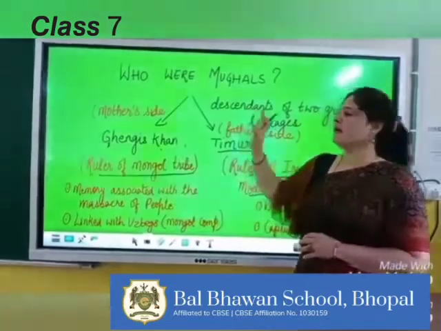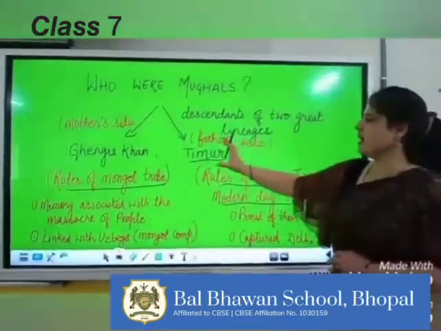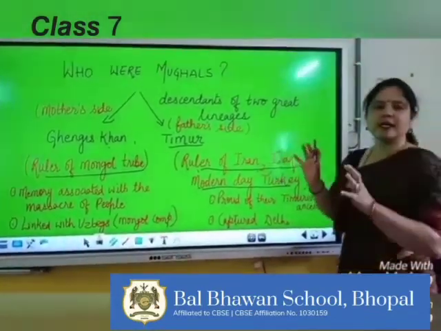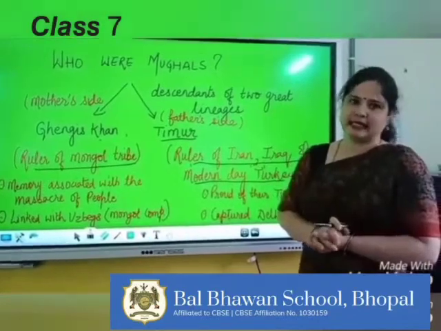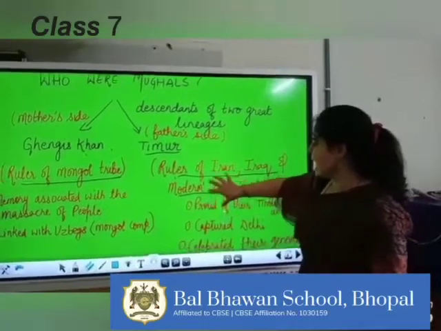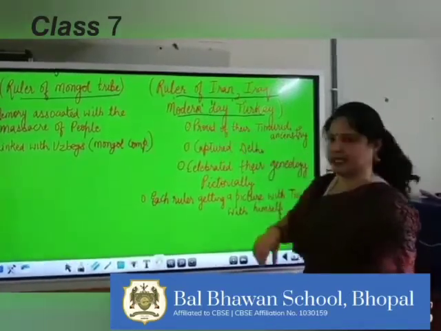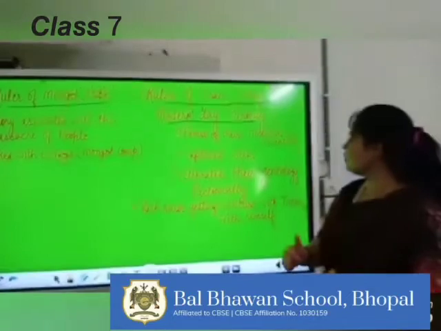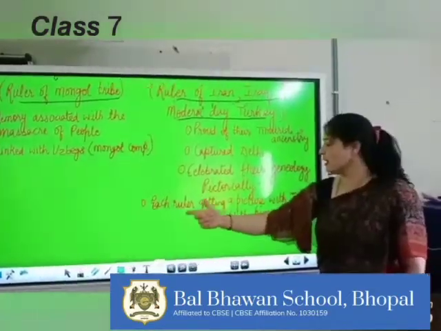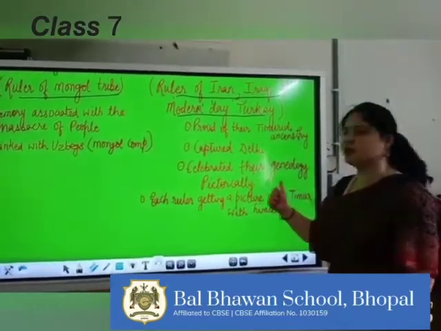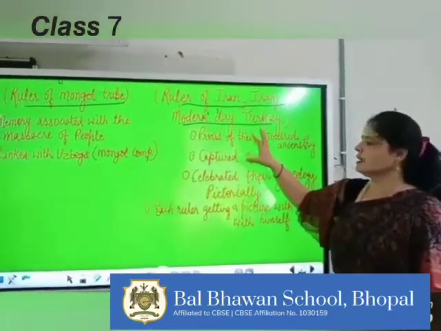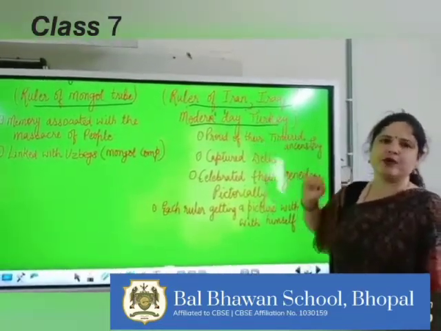And they were very proud of their Taimurian ancestry, because Taimur captured Delhi. And secondly, they also had a pictorial genealogy. Each ruler was getting a picture with Taimur. So they were proud to call themselves from Taimurid ancestry.